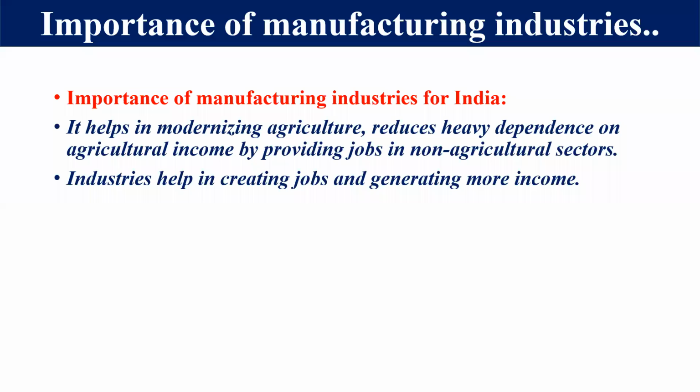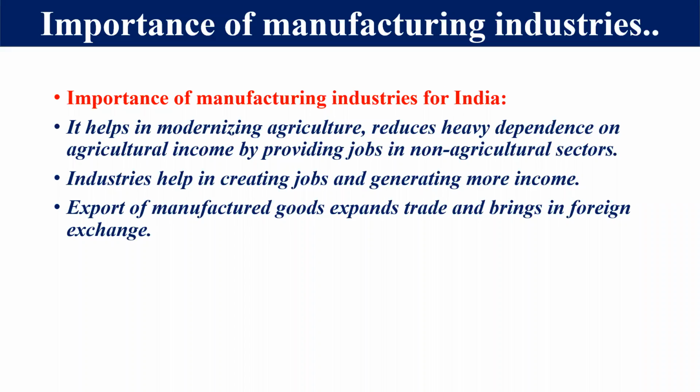If maximum people are involved in the agriculture sector, there may be disguised unemployment, so some people of this sector can move into the industrial area and they would get more income. So it increases the income of the family also. So you can say the second heading is increase the income of the family, right?